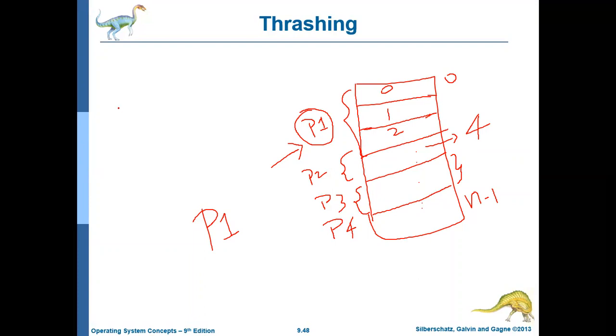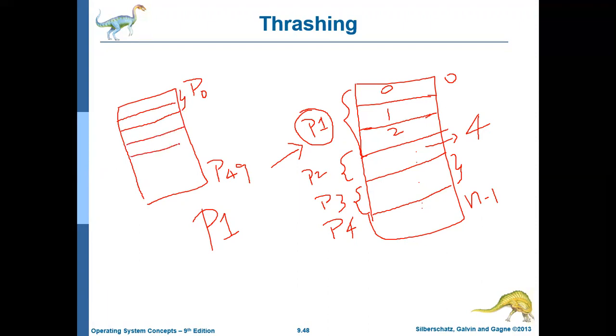At one point, there may be many processes in the memory. Let us assume there are 50 processes in the memory, process P0 to process P49. But let us say that each process is having only 2 pages. Process P0 is having 2 pages, process P1 is having 2 pages, and like that, process P49 is having only 2 pages or 2 frames.